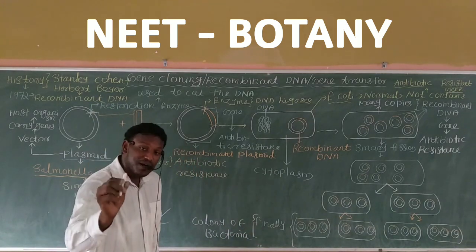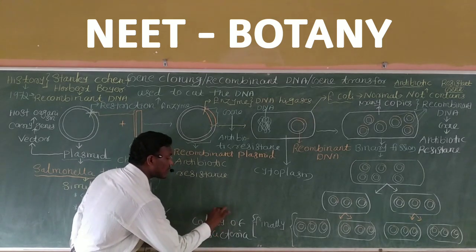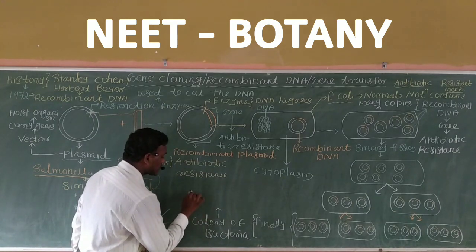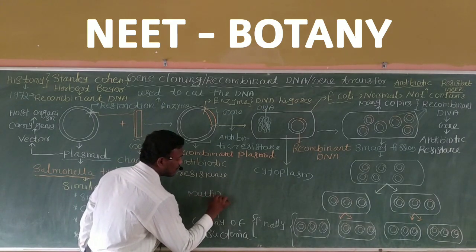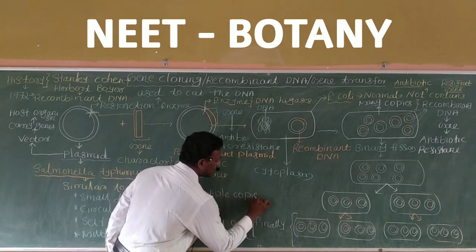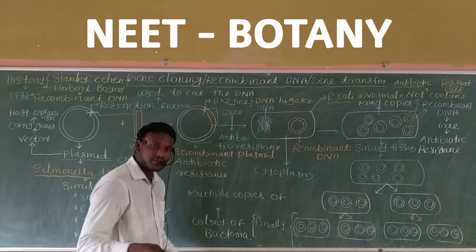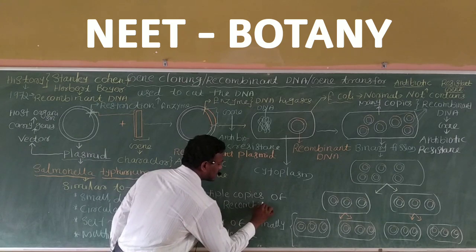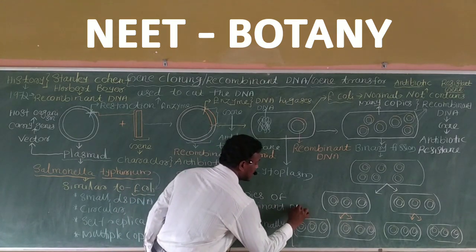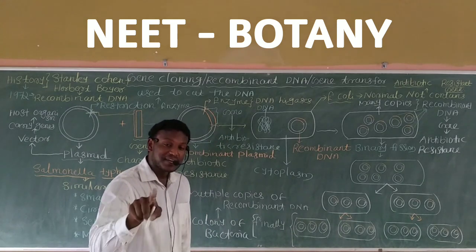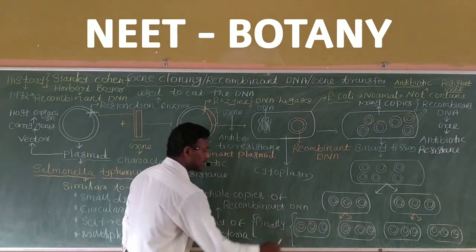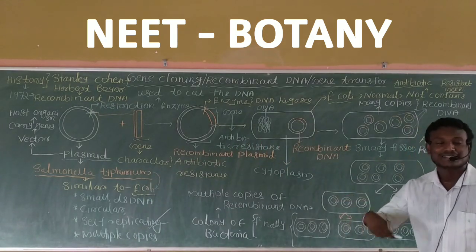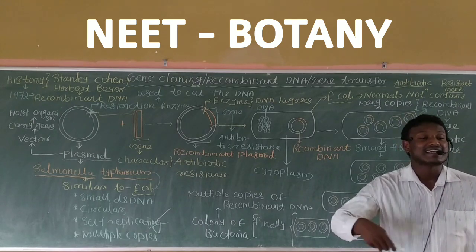Yes or no? Here you have one point. This colony of bacteria contains multiple copies of recombinant DNA inside the bacteria. That recombinant DNA contains the gene responsible for antibiotic resistance.